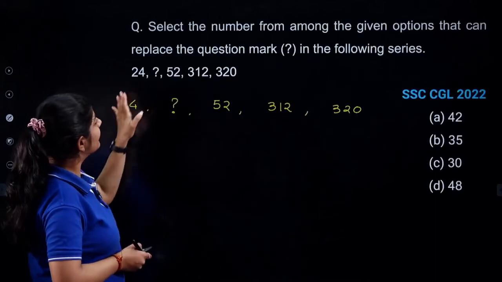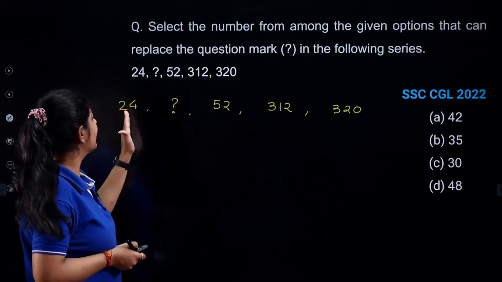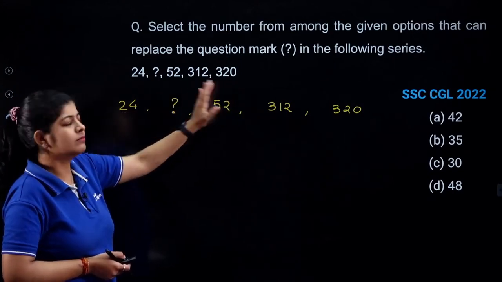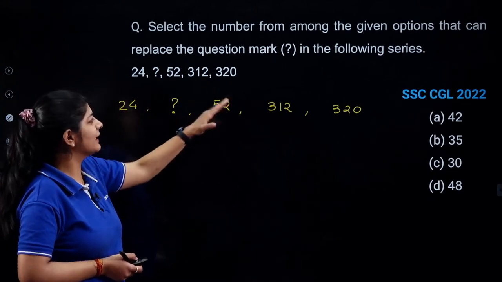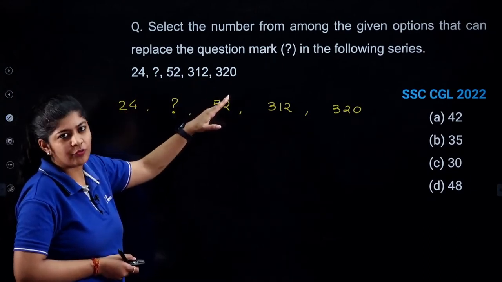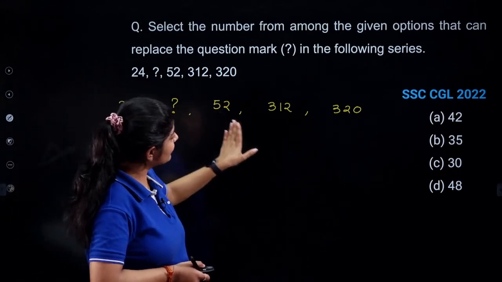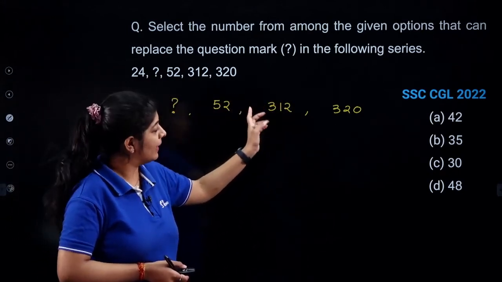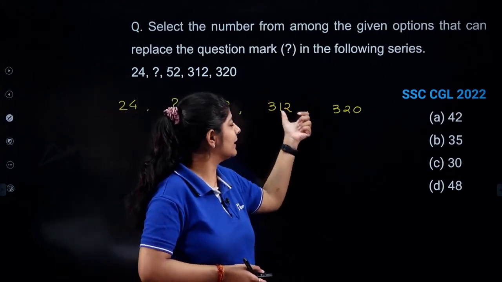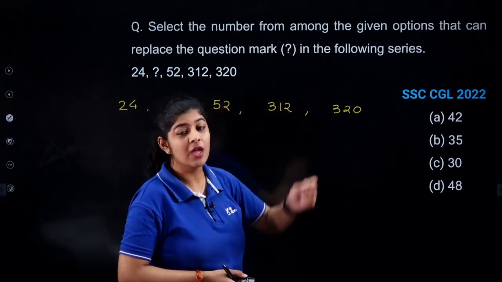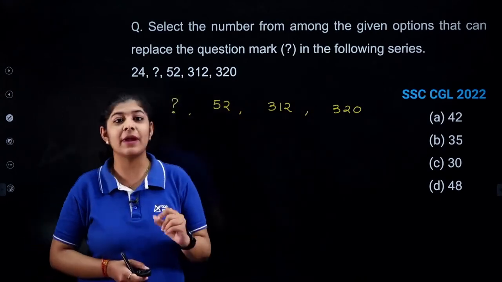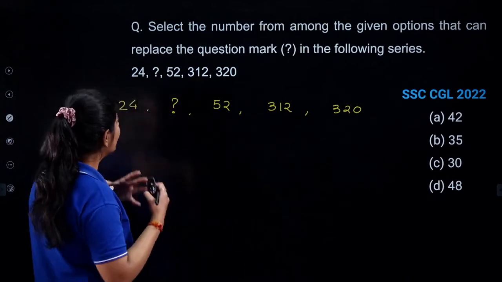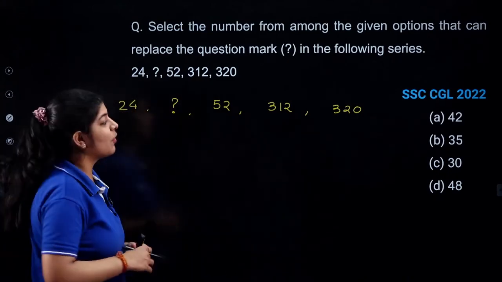But if I see the numbers over here, I can see that I am having 24, the term is missing, and after that I am having 52. So approximately it is equal to 40 or 45. But as I see this particular number, the increase in between these numbers is very huge. As I go further, the increment in between the numbers is again decreased. Now whenever I am having this type of pattern, I need to run my mind and think what kind of pattern is possible over here.